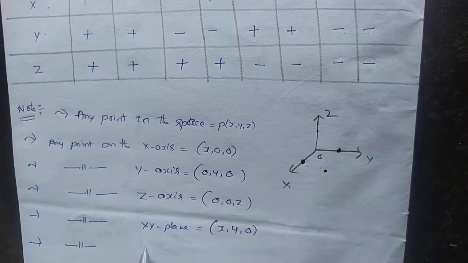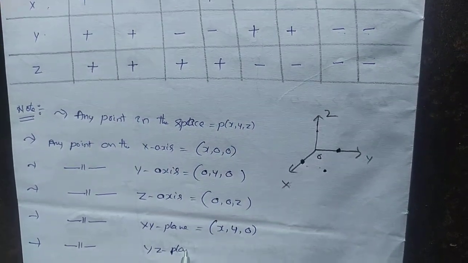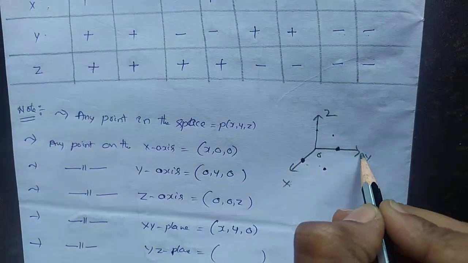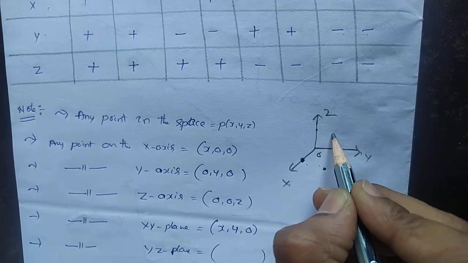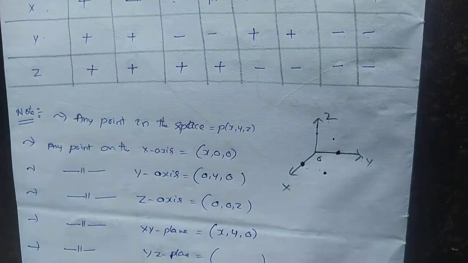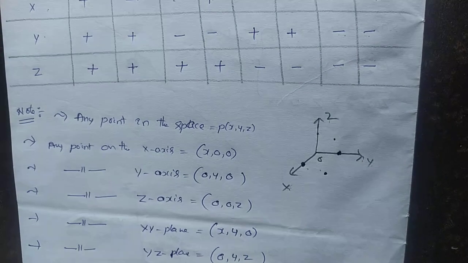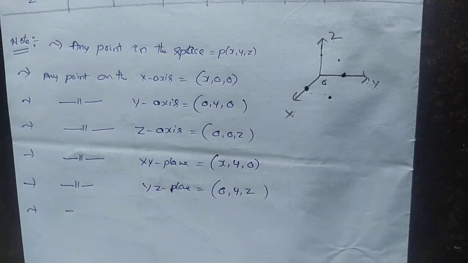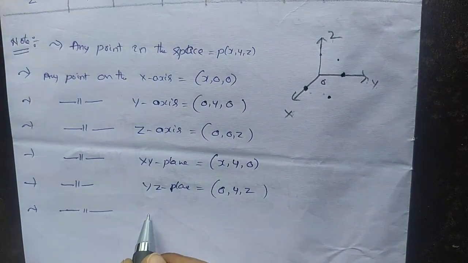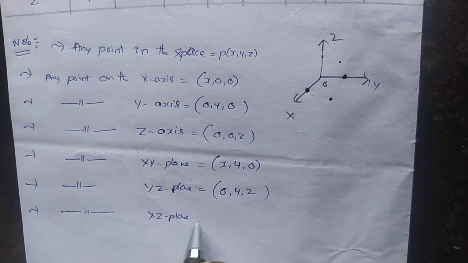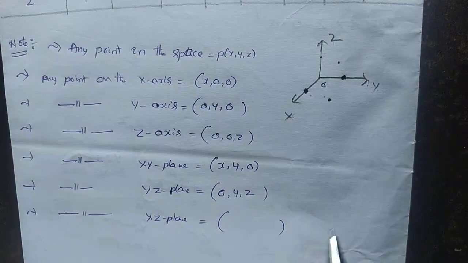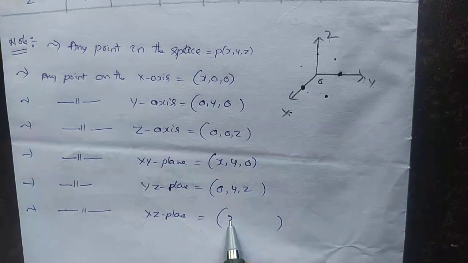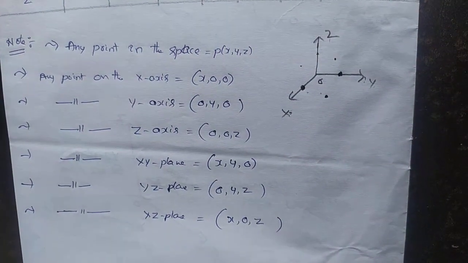Similarly, any point on the yz plane is 0, y, z. Similarly, any point on the xz plane: y is 0, so the point is x, 0, z. Understand?